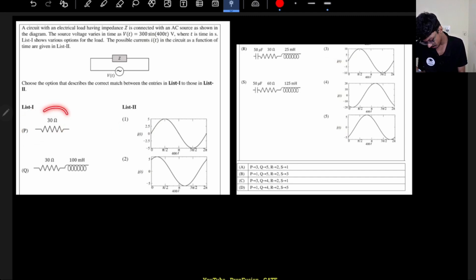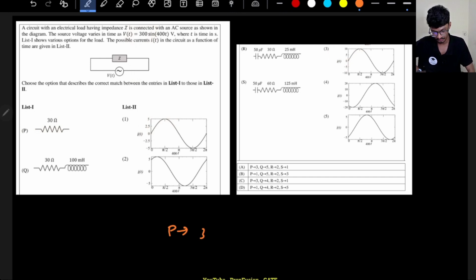But remember, what is the magnitude of the resistance? 30. So 300 divided by 30 is 10. So the peak value of the current should be 10, not 5. So here the peak value is 10. So P matches with 3. So the first one is sorted.